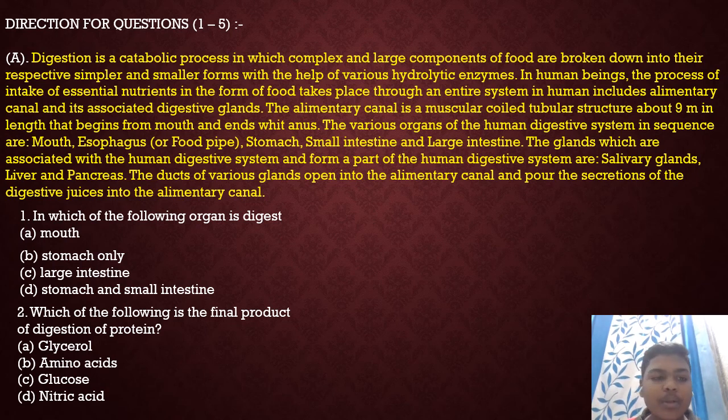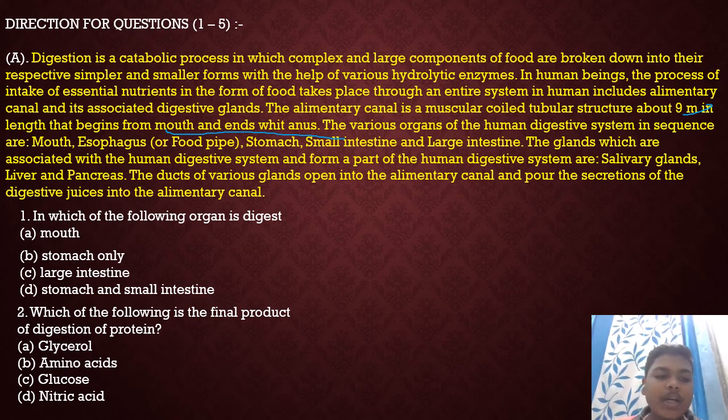In human beings, the process of intake of essential nutrients in the form of food takes place through an entire system. In humans, it includes the alimentary canal and its associated digestive glands. The alimentary canal is a muscular tubular structure of about 9 meters in length and begins from the mouth and ends with the anus. The various organs of the human digestive system in sequence are mouth, esophagus, stomach, small intestine, large intestine.